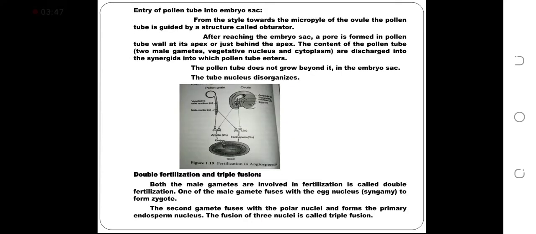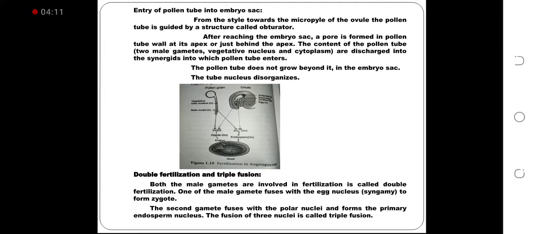Entry of pollen tube into embryo sac. From the style towards the micropyle of the ovule, the pollen tube is guided by a structure called obturator. After reaching the embryo sac, a pore is formed in the pollen tube wall at its apex or just behind the apex.